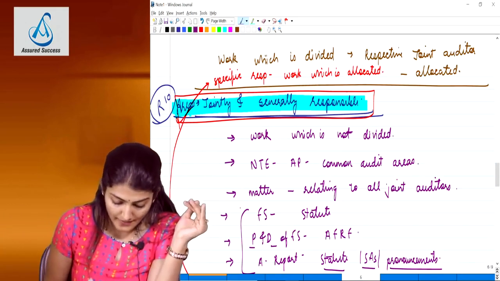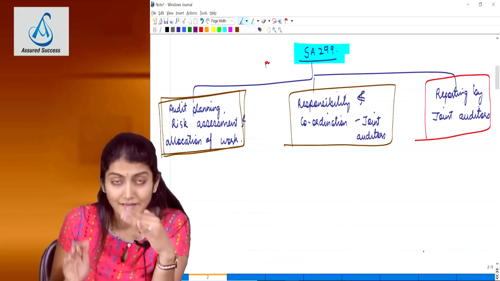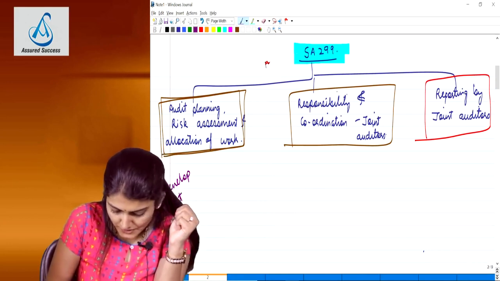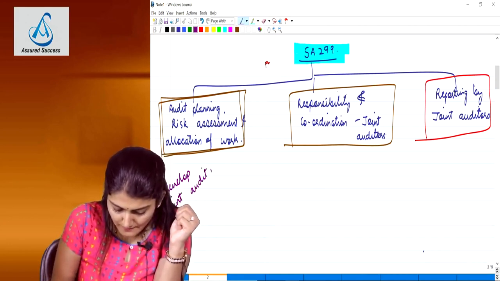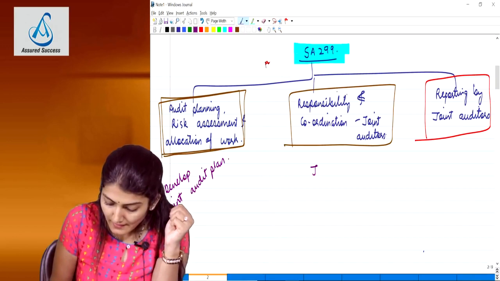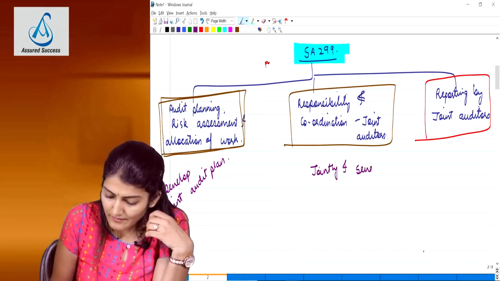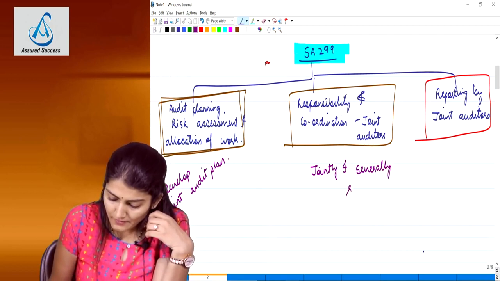Okay, right. So, to conclude the standard, first, developing the joint audit plan, what are the factors? That is the first question which you need to study from this essay. Second, what are the areas where the joint auditors are jointly and severally responsible?